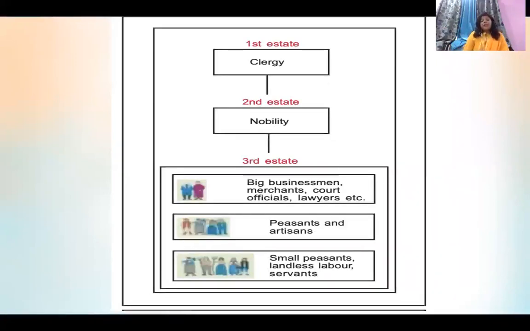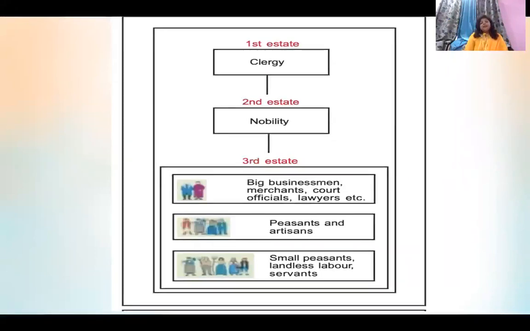Now the second estate, the second group of people, were the nobility. These nobility people were aristocratic people, you can say, or they belonged to the royal family, or they were the near and dear ones of the kings. They believed that if we please the king, we will achieve what we want. So they were not interested in the welfare of the people or what was good for the people. They were only interested in their own well-being. So they were the second class of people.